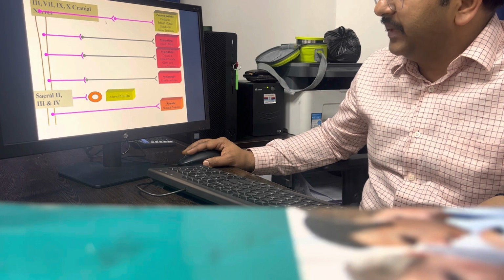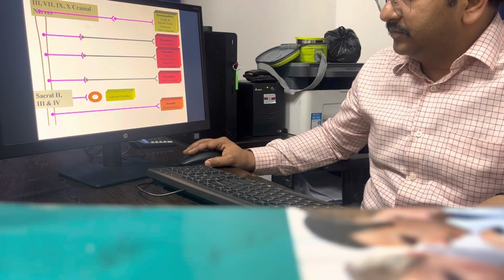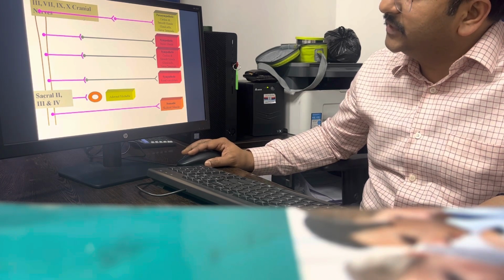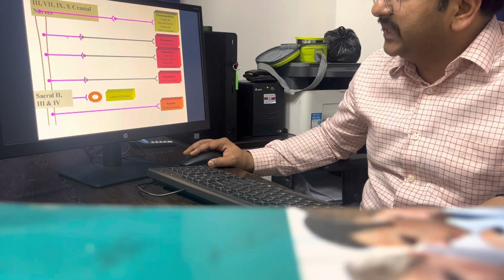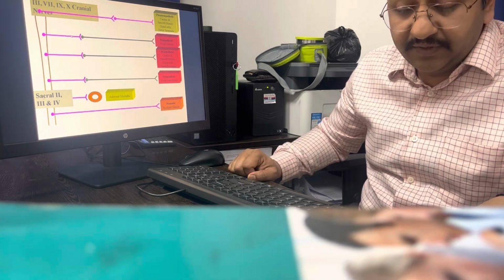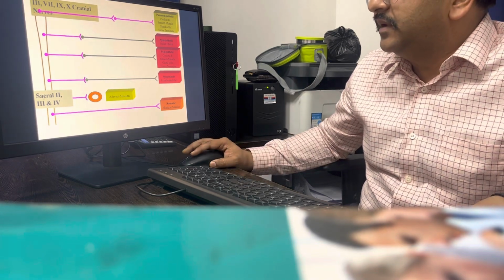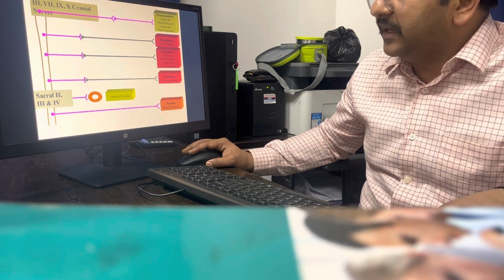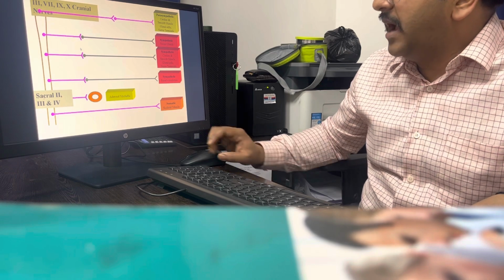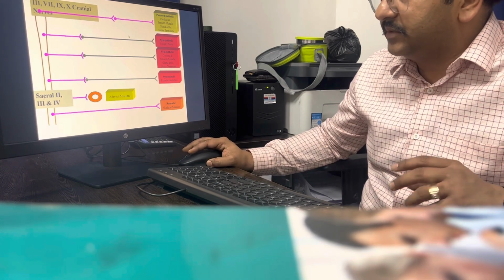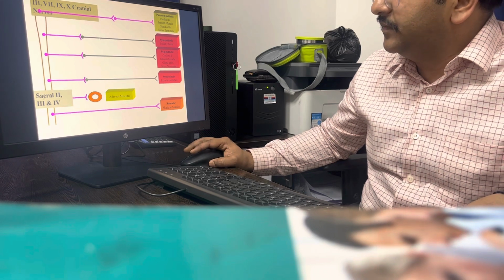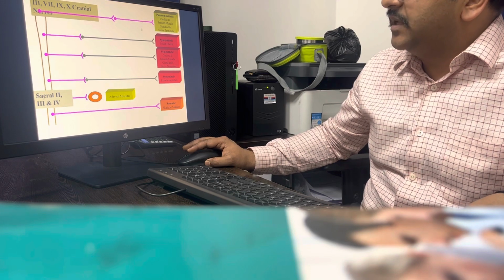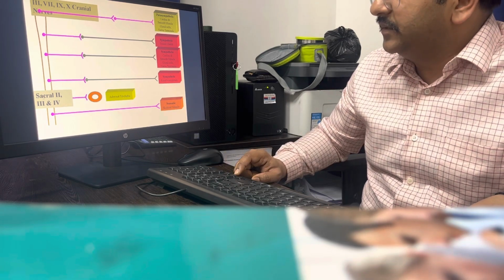You can see this nerve is quite a bit bigger than this nerve. This is the prejunctional nerve. This is the junction, the prejunction, and this is the postjunction. The prejunctional nerve of the parasympathetic is much bigger than the prejunctional nerve of the sympathetic. So one difference you will notice is that in the sympathetic, the prejunctional nerve is smaller than in the parasympathetic. Alternatively, you can comment on the postjunctional nerve also: the postjunctional nerve is much bigger in the sympathetic, and in the parasympathetic the postjunctional nerve is smaller than in the sympathetic.